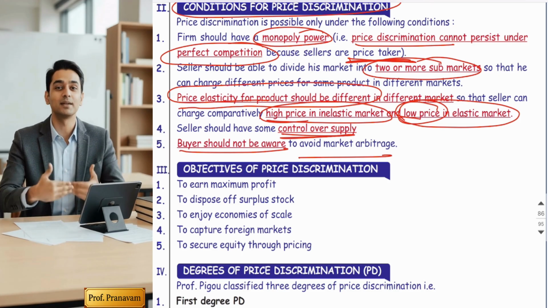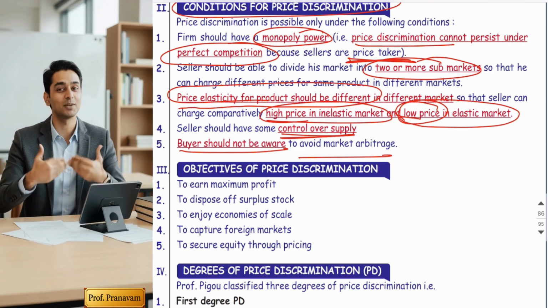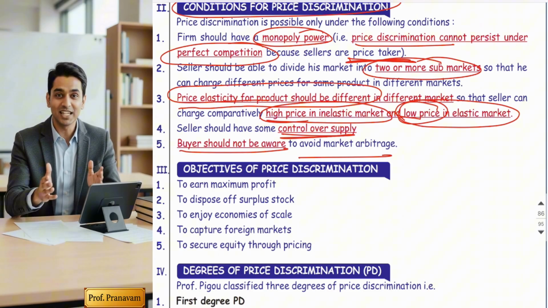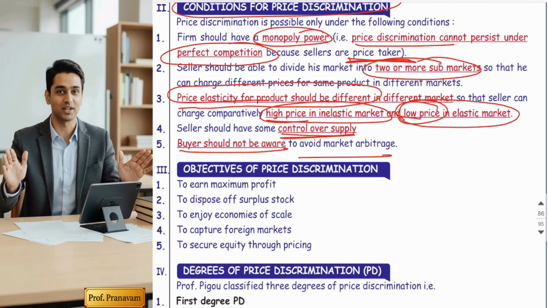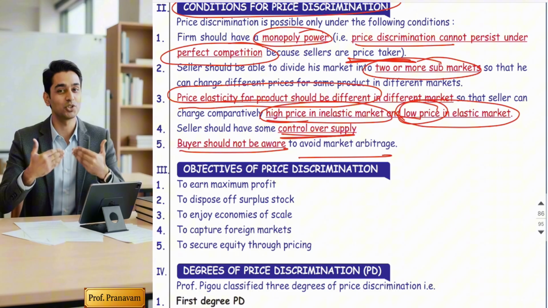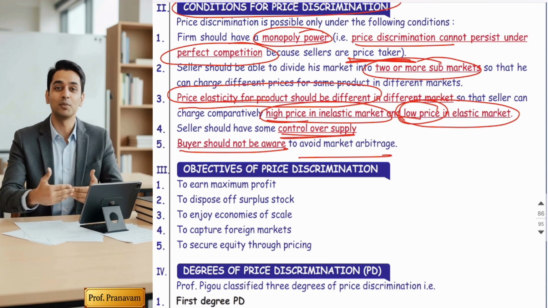Friends, if the buyer comes to know that in one market you are selling the same product at a high price and in another market you are selling at a lower price, you are charging two different prices. So what will the buyer be able to do? The buyer will purchase from the lower price market, bring it to the high price market, and sell it in front of you.